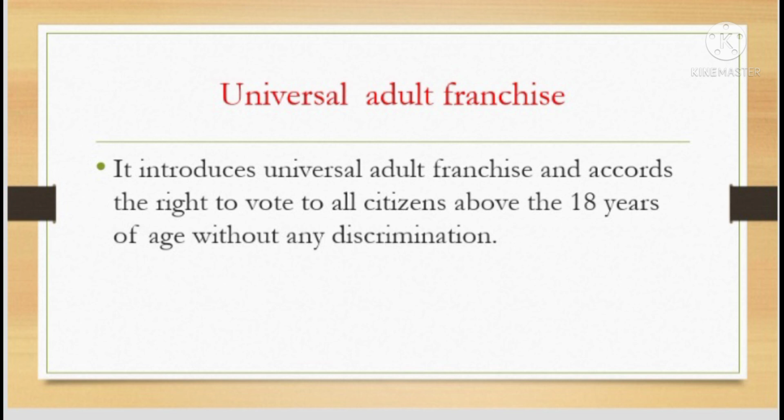The first one is the lengthiest constitution, then borrowed features, rigidity and flexibility, a federal system, secular state, independent judiciary, universal adult franchise. These are the 7 important points.